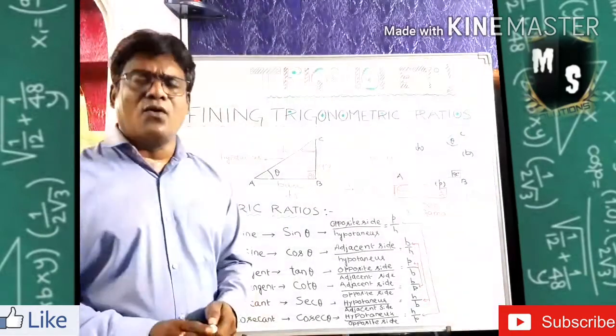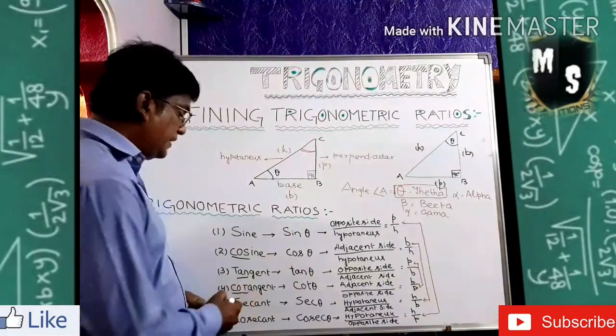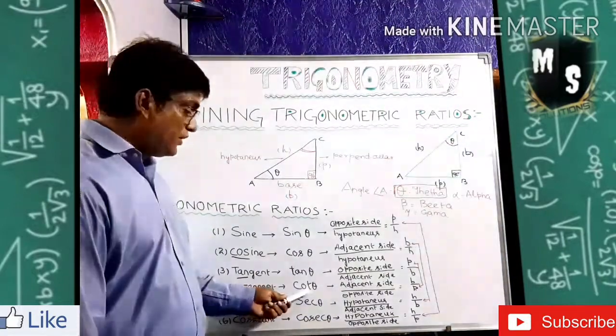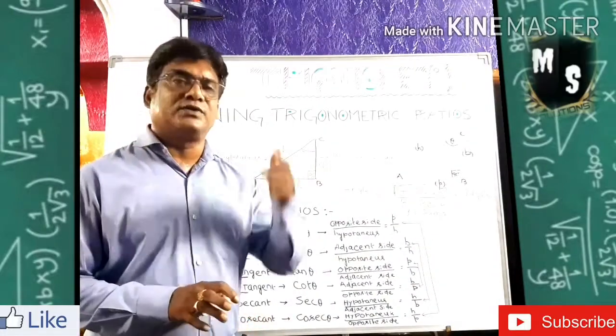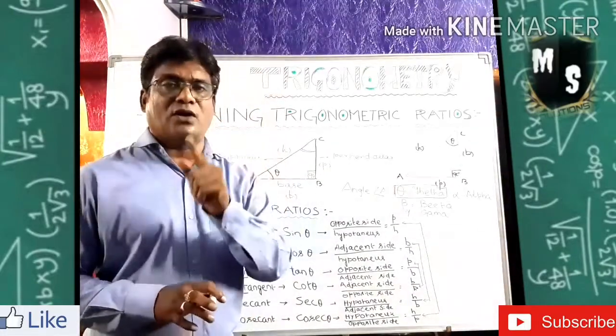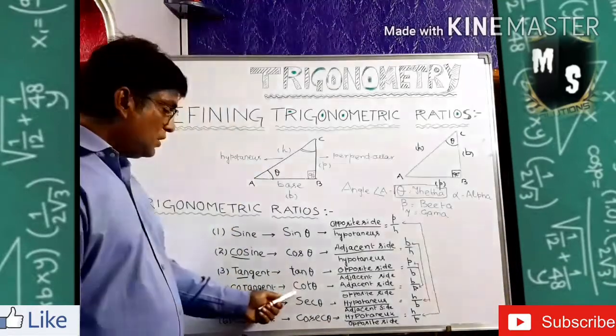The name is cotangent, and the first three letters are the nickname, C-O-T, cot. Many students will be confused between cos and cot. This one is S, this is T. So this is called cot.